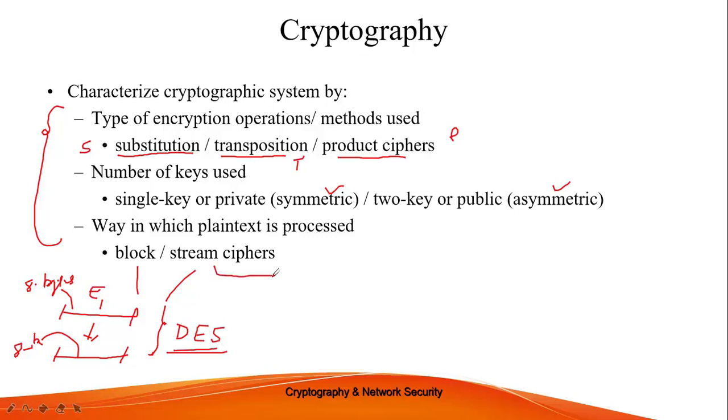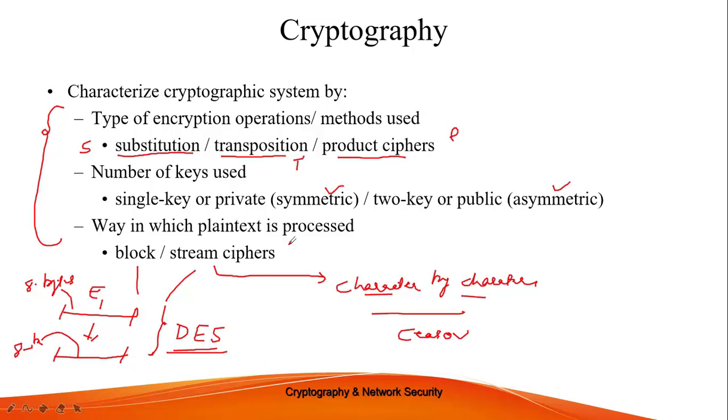Stream ciphers are used to convert a plain text into a ciphertext character by character, or bit by bit. That's the difference between a block cipher and a stream cipher. For example, the Caesar cipher is a kind of stream cipher, or the Playfair cipher. These are the things that we always have to consider to characterize a corresponding cryptographic system.